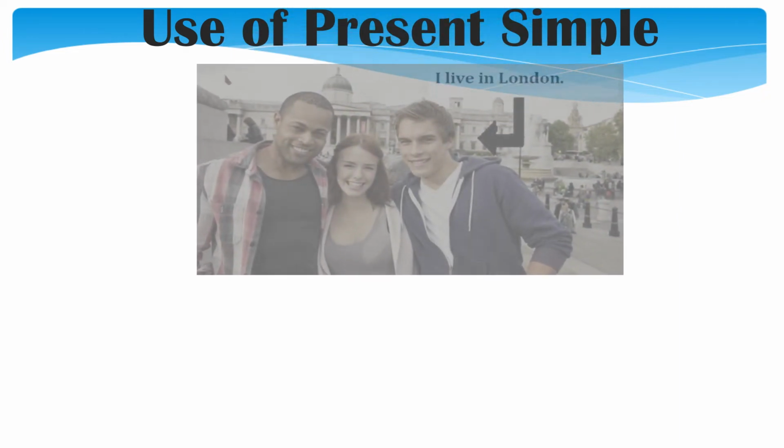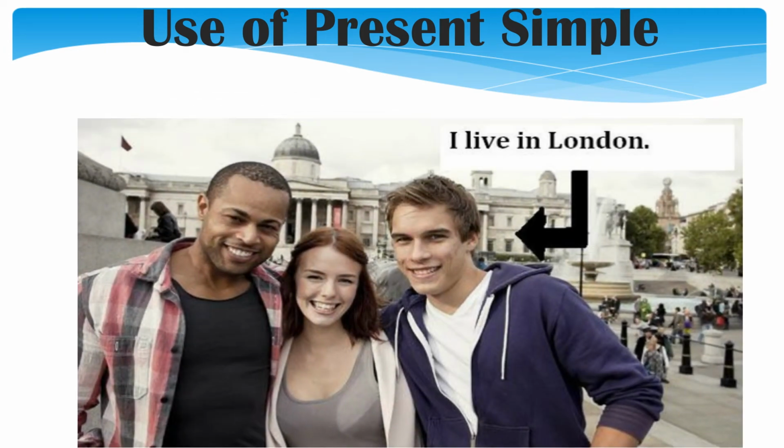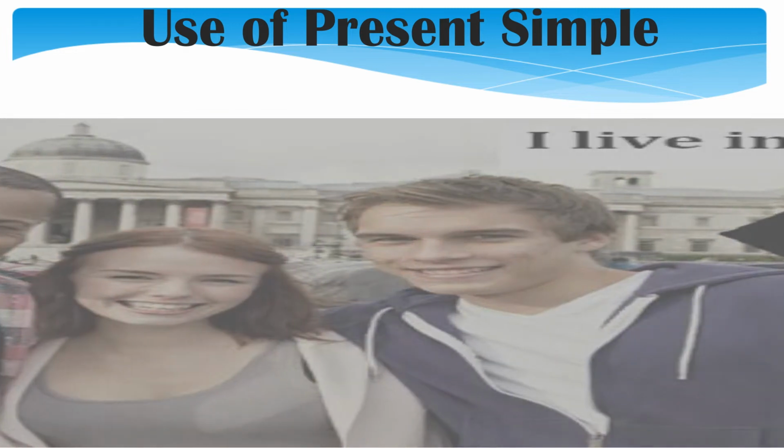Now let's look at these situations one by one. The first one. I live in London. It's always true for him. And it's one person speaking, I. As we saw in the previous lesson, pronouns. I live in London. Now make your own sentence and say where you live. Say, I live in, and the name of your city.